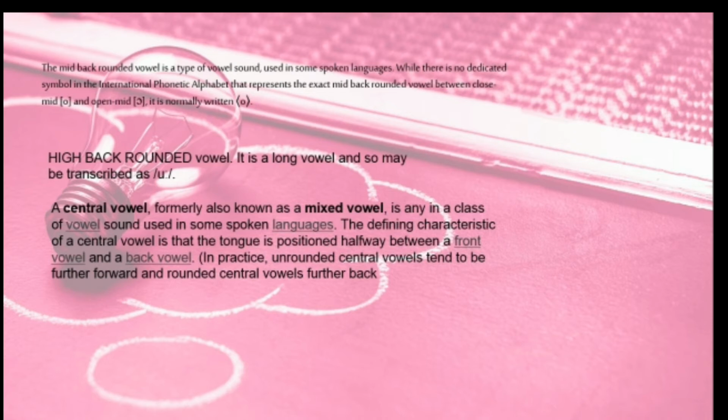For example, for u: move, you, and school. For o: cold, though, no. For ɔ: born, corner, and George.